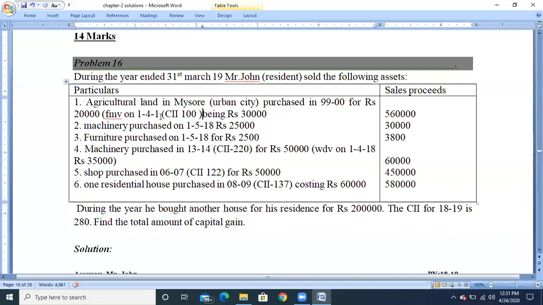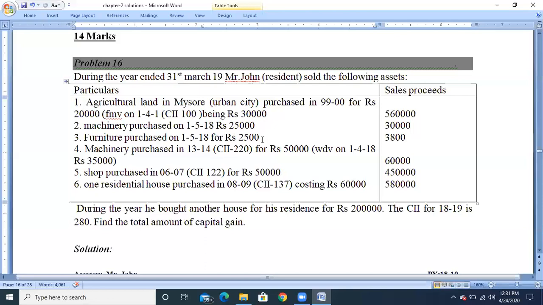FMV on 1/4/2001, that is the base year, CII 100, being rupees 30,000, and it has been sold for 5,60,000. Second asset, machinery purchased on 1/5/2018 for rupees 25,000. Any machinery or furniture on which depreciation is claimed is called a depreciable asset. But if you observe in the second asset as well as the third asset, they have not given the written down value,